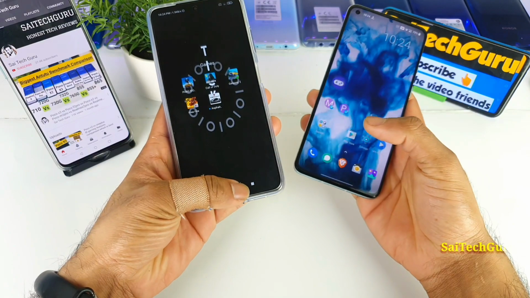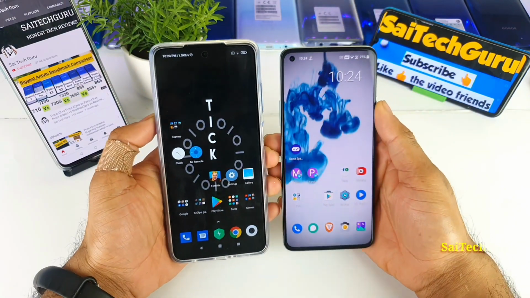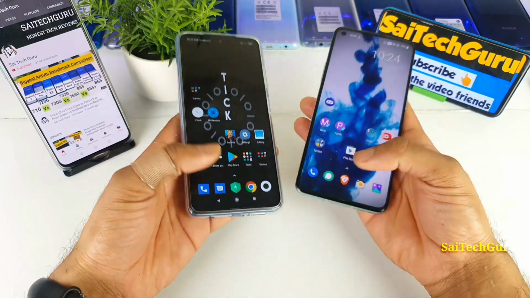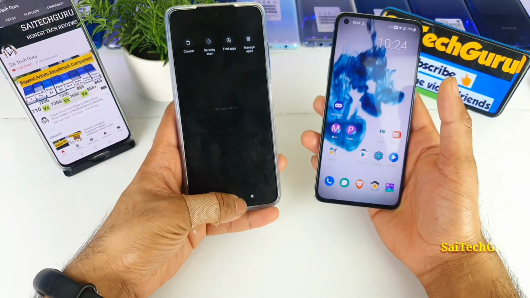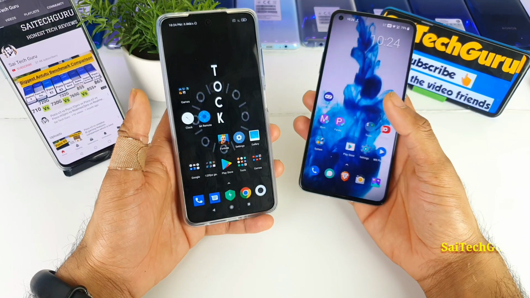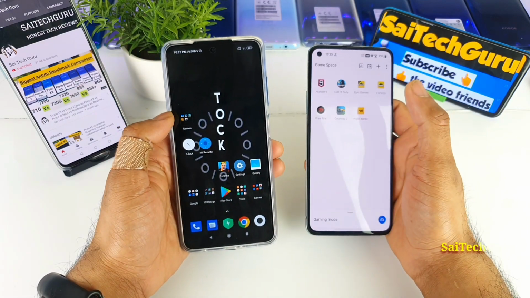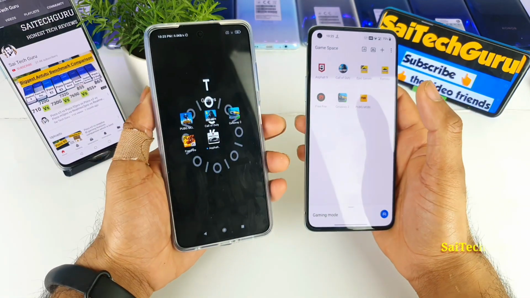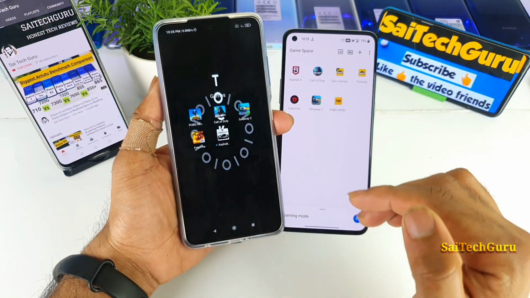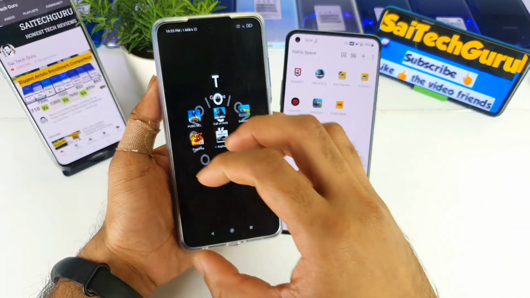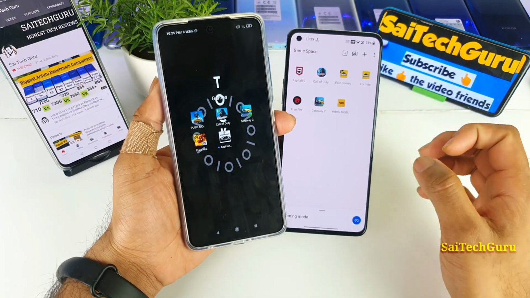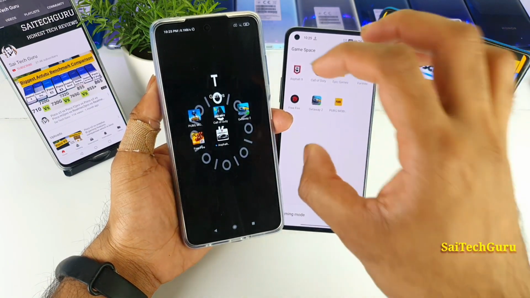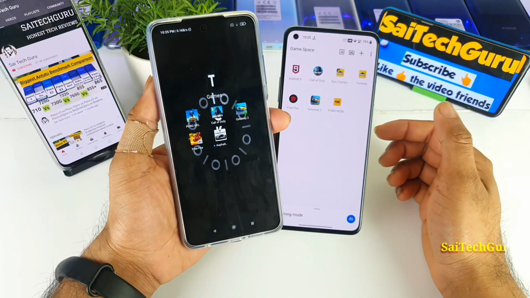First, I have connected to the same Wi-Fi connection in both the phones. Let me clear all the background applications, and everything is cleared. As you can see, no recent applications in both the phones. Now let me open the game space. Here are the applications, and all these 5 applications are already added in Game Turbo. In the OnePlus device there is a game space, and for the game icons there is an option of viewing only in the game space. That's why I directly opened the game space here.